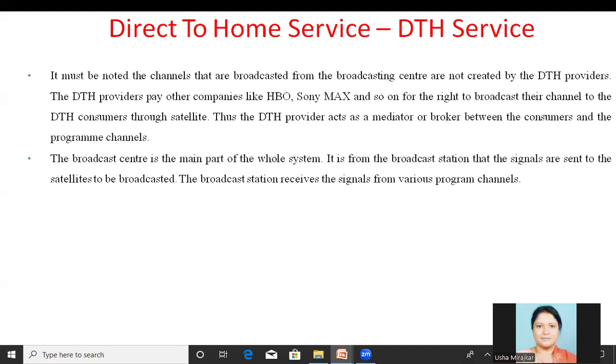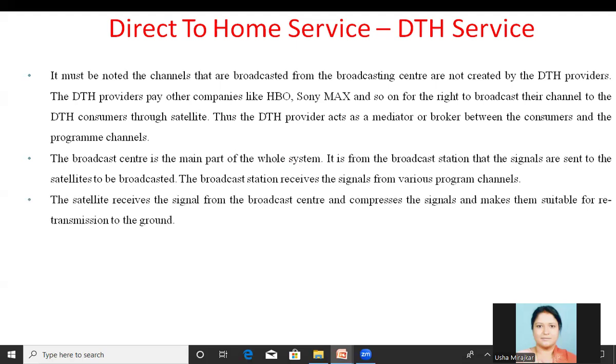The broadcast center is the main part of the whole system. It is from the broadcast station that the signal is sent to the satellite to be broadcasted. The broadcast station receives the signal from the various program channels here. The satellite receives the signal from the broadcast center and compresses the signal, and then it will be transmitted towards the satellite here.